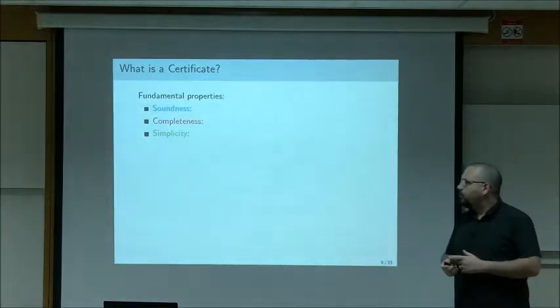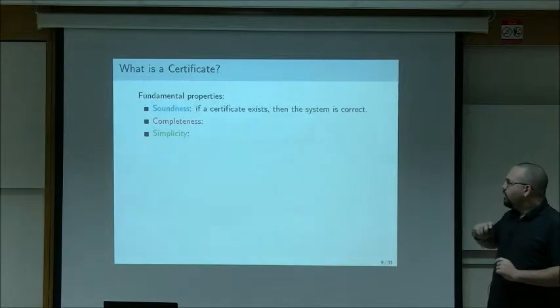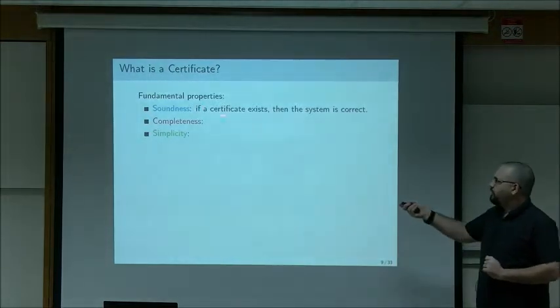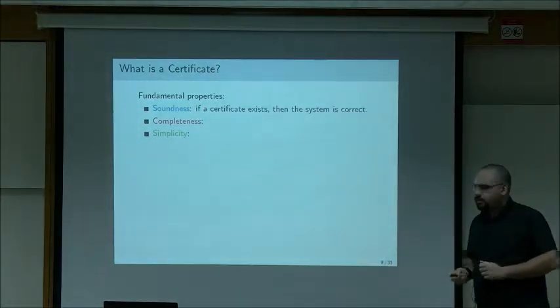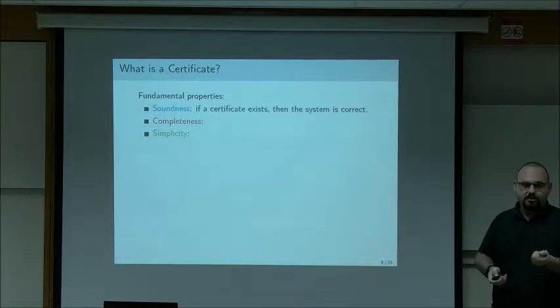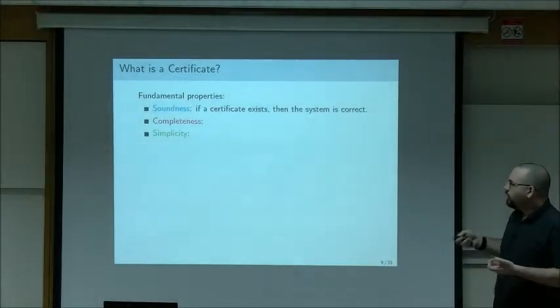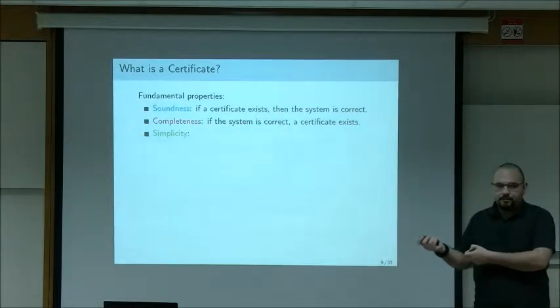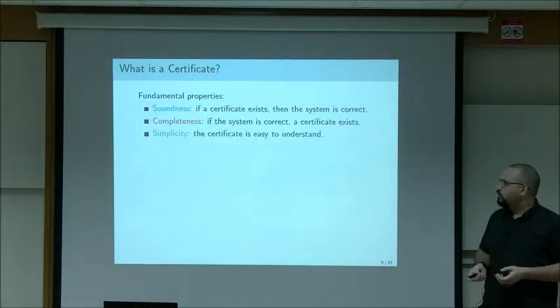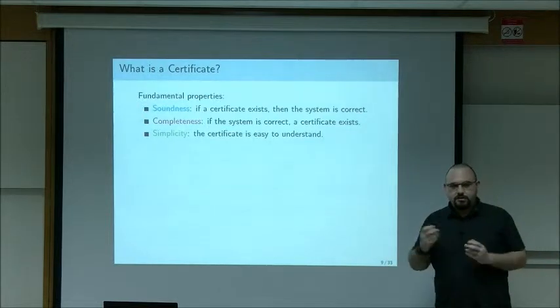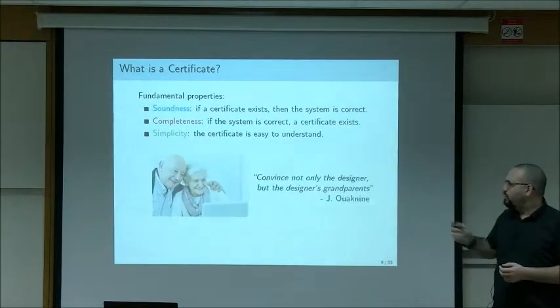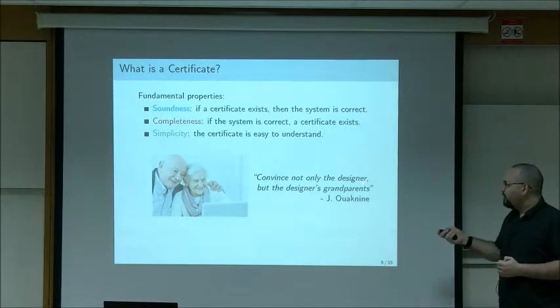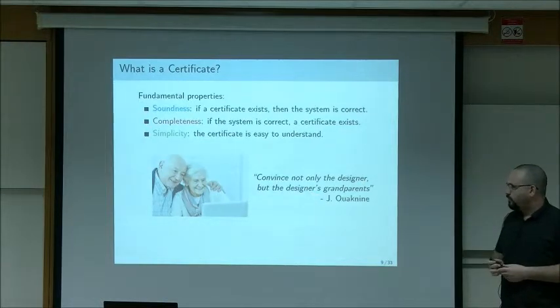And these properties are soundness, completeness, and simplicity. So soundness is the following property. If a certificate exists, then the system is correct. So if I show you the certificate, you should become convinced that the system is actually correct. Completeness, dually, says that if the system is correct, then the certificate should exist. And simplicity says that the certificate should be easy to understand. What does easy to understand mean? As my PI puts it, we want to convince not only the designer, but the designer's grandparents. So this is a formal definition of simple.